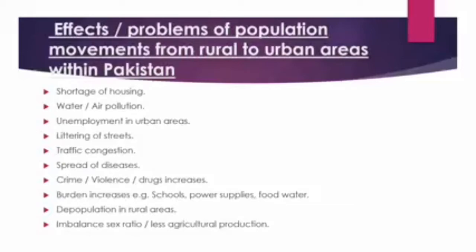Then crime, obviously violence and drugs increase, crime rate increases due to unemployment and all these problems.